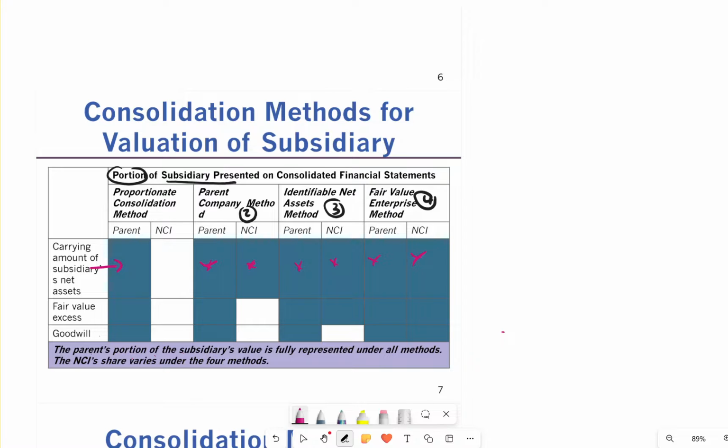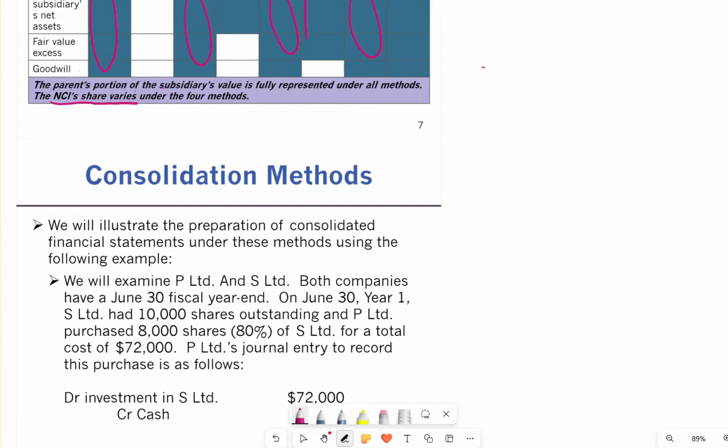The parent's portion of the subsidiary's value is fully represented under all methods. The NCI share varies under the four. So the only part we need to worry about is the NCI portion under each method. So that's what happens, this is the only change. If I think about the parent, it is exactly the same. What we are doing under every method, the parent is exactly the same, only the NCI is different. That's all there is. So that's what we're looking at, and we're going to apply it when we learn the questions at the back of the chapter.